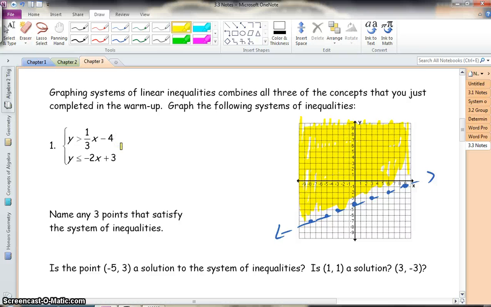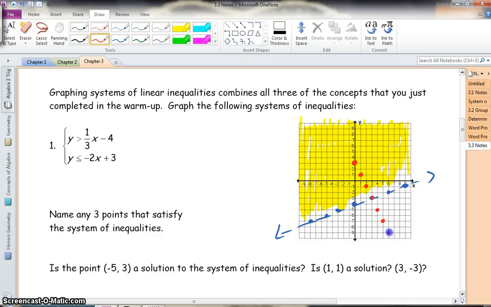So when we're solving a system of inequalities, we're not going to have one intersection point like we do when we have a system of equations. We're going to have multiple points. So let's do the next line in red. Again, nice and already in slope-intercept form for us. This time my starting point is positive 3. And from here I'm going to go down 2 over 1.